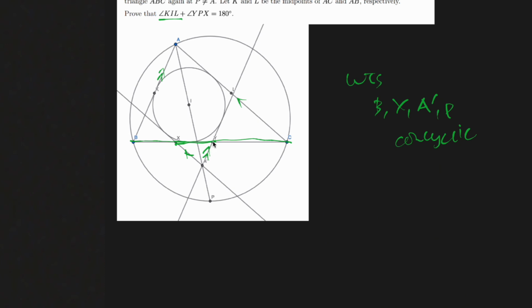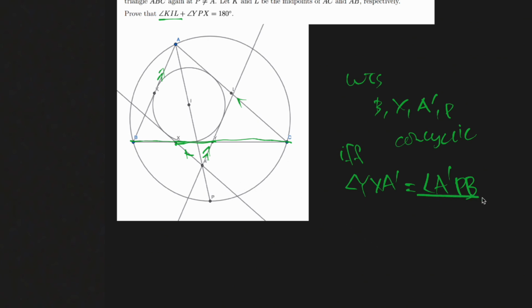For example, these 4 points are concyclic if and only if, it's actually a direct necessary and sufficient condition, that this angle is equal to angle A'PB. If you're not familiar with this, you'd have to take a look at your formulas again.